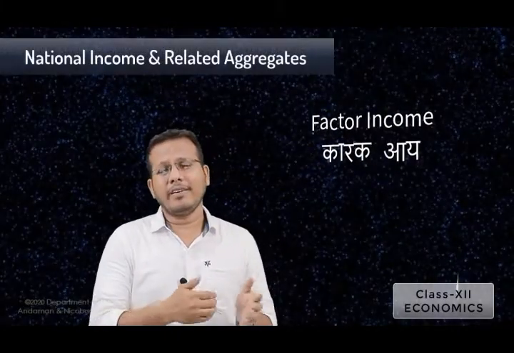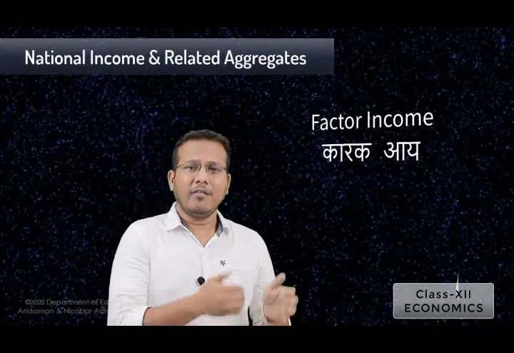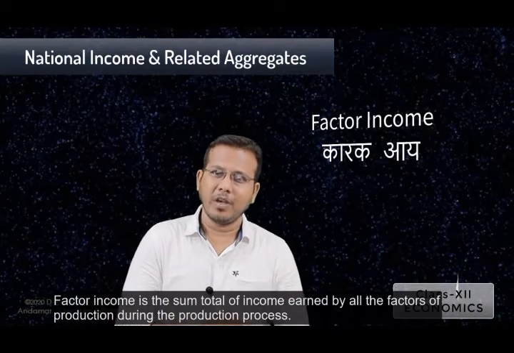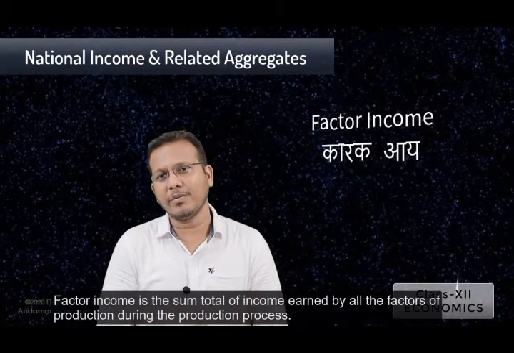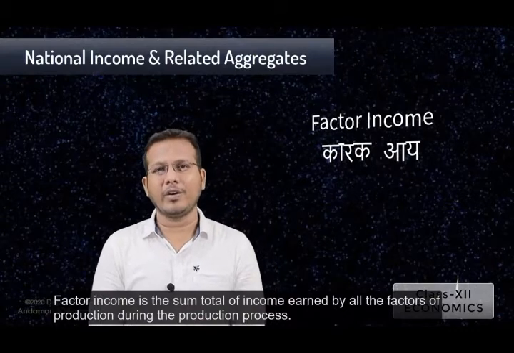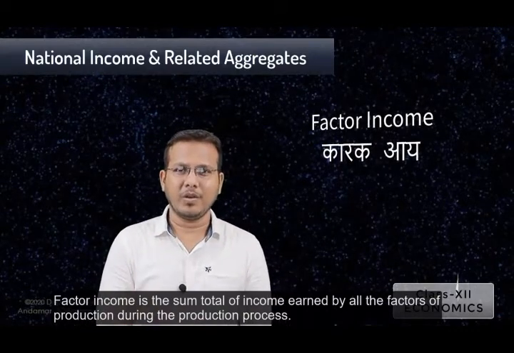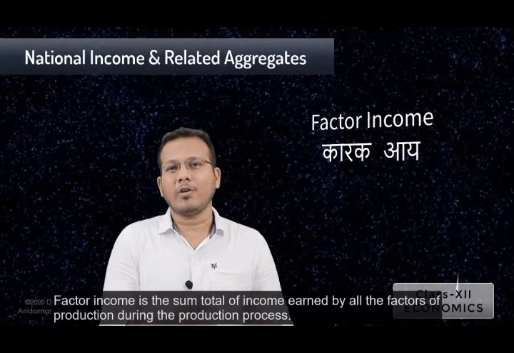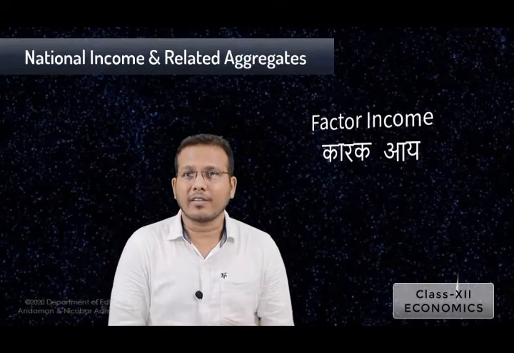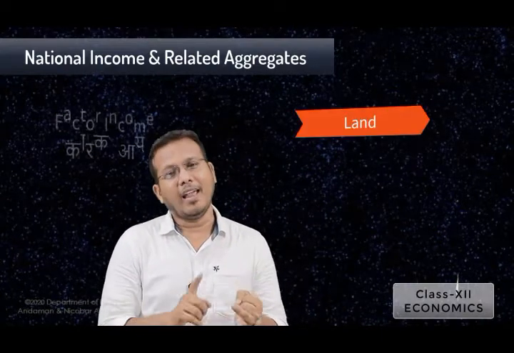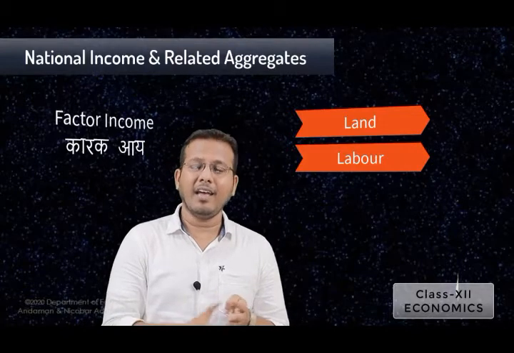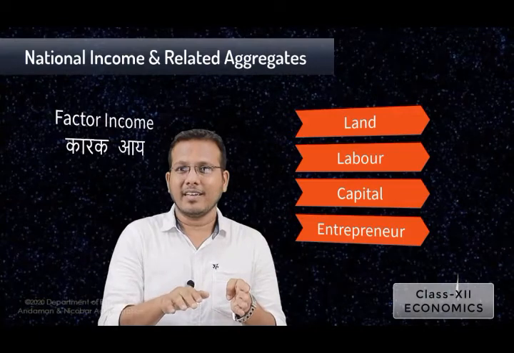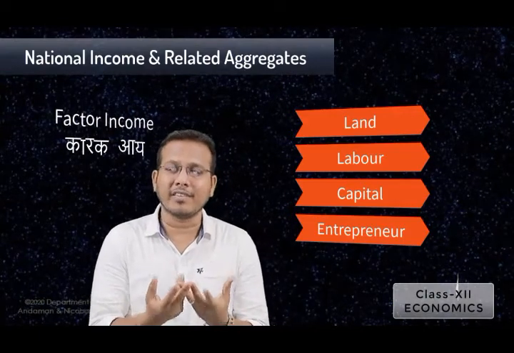Here we will study about the factor income. I told you that factor incomes are the income of the factors of production in the production process. These factor incomes can be further classified into 4 types. First we will look at the factors of production. These factors of production are land, labor, capital and entrepreneurship. When these factors are combined together, they produce the goods and services in the economy.